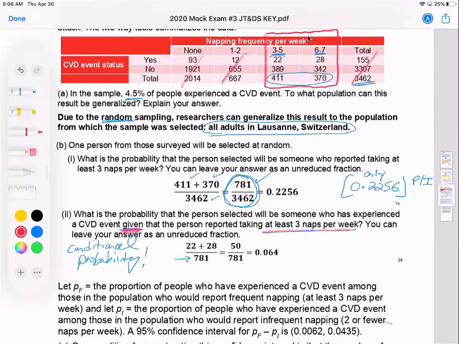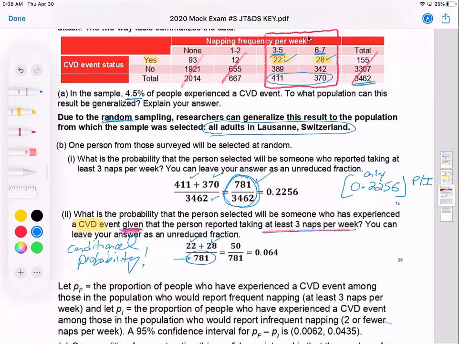Just looking at those, what's the probability they experienced a CVD event? So the yes CVD event would be these people within that squared-out group. So we have 22 plus 28, 22 plus 28 over our condition, 781.